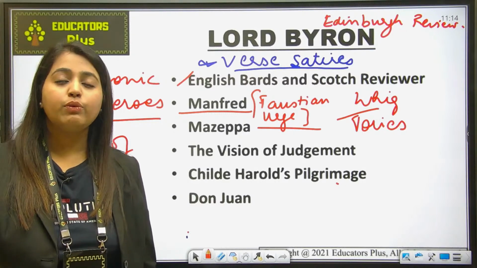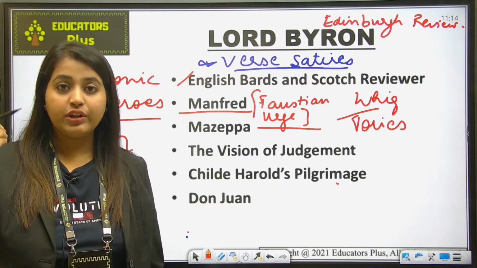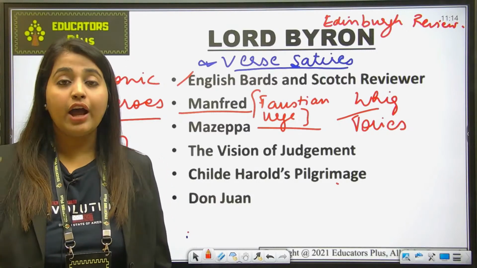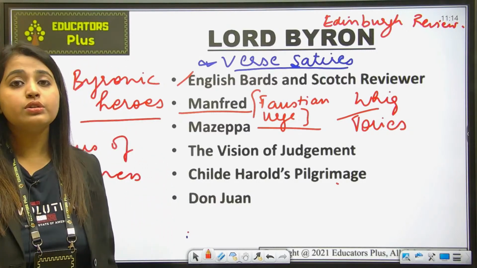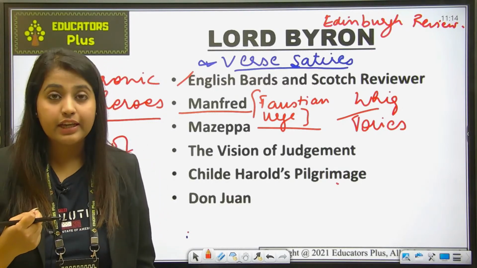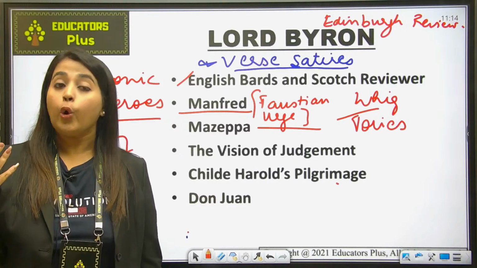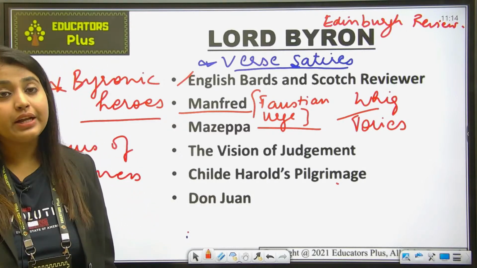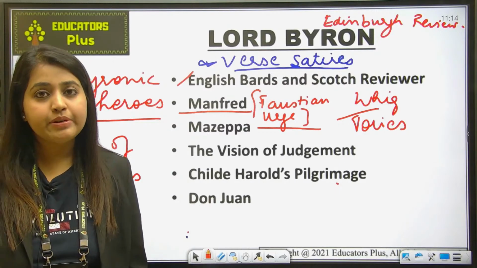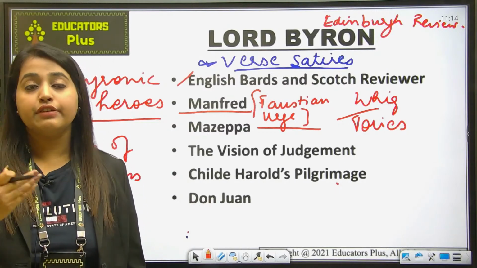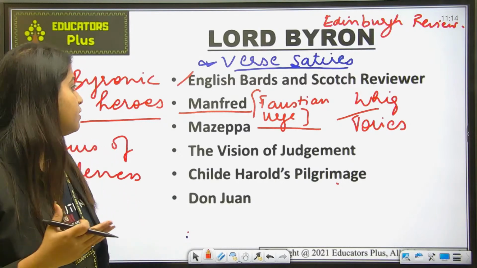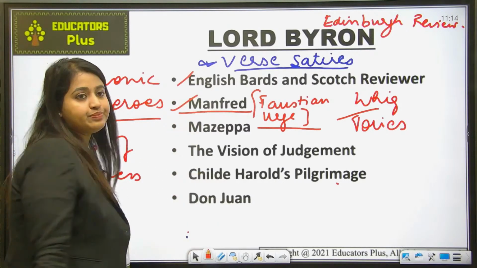So what he did, when the guilt was so great, he summoned seven spirits. And what did Manfred ask of them? He asked that he wants forgetfulness. The guilt was overpowering him so much that he asked the spirits that he should forget everything. And in the end, Manfred dies, defying all the conventions of his particular time. So this was the story of Manfred.